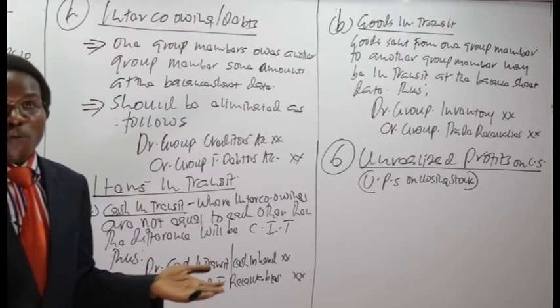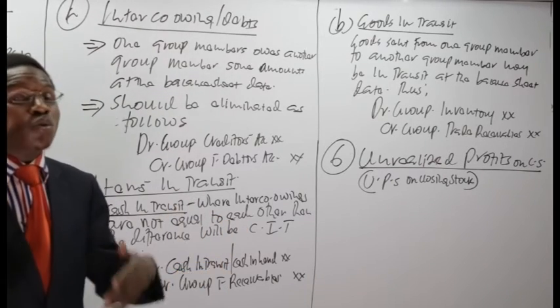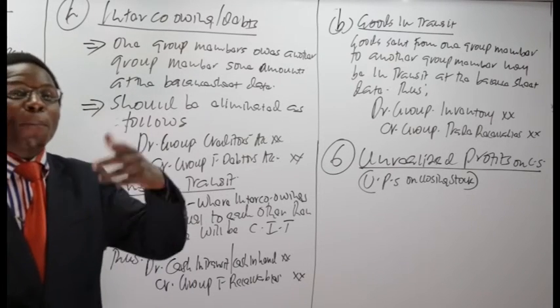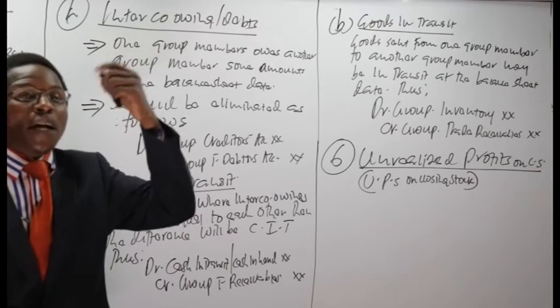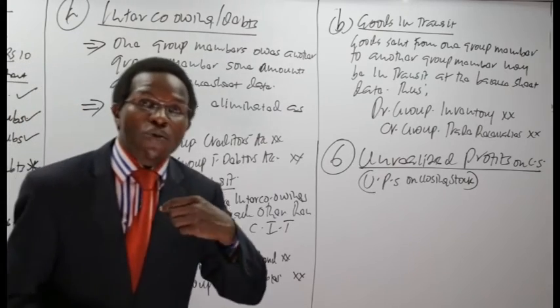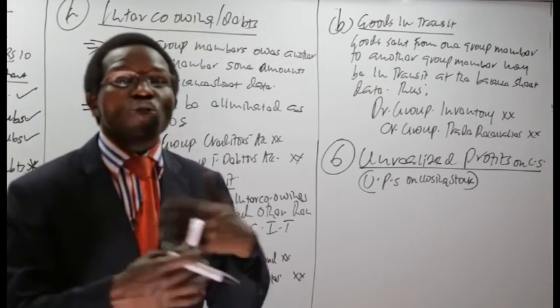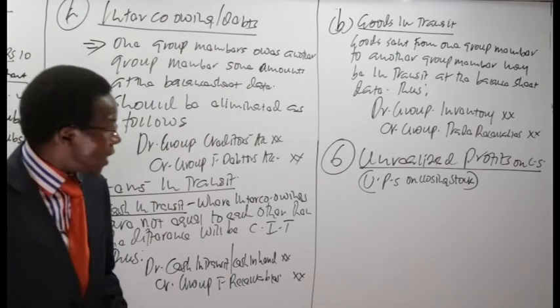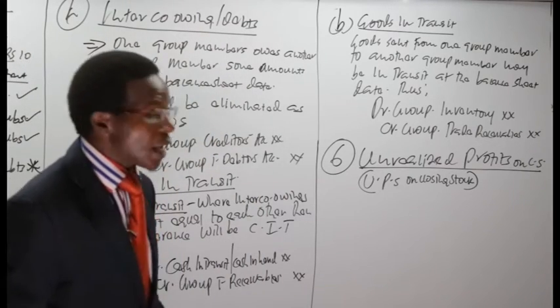That profit has been reported as if it has been realized, but it has not been realized because the goods have not been sold to outsiders, giving rise to unrealized profits.